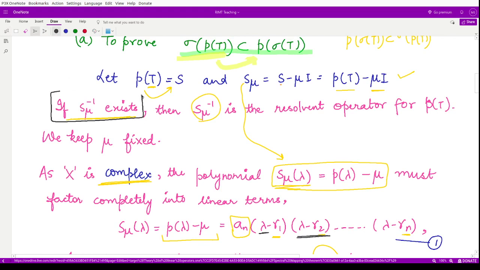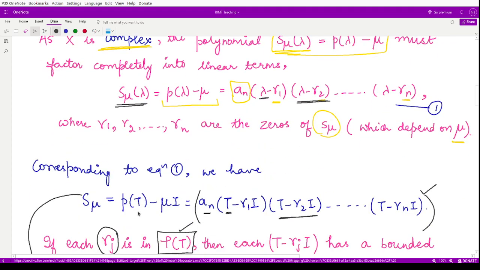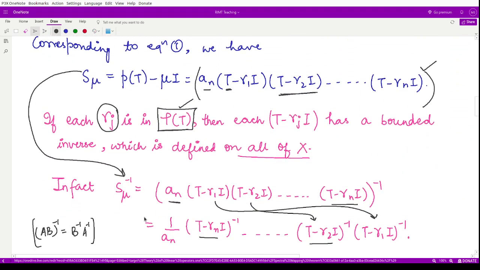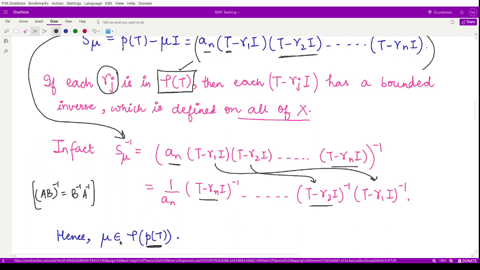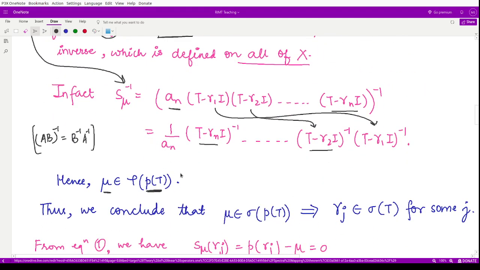If S mu inverse exists, in that case, because we are able to define an inverse operator corresponding to this S mu lambda, which is defined like this here, mu will obviously belong to the resolvent set for the operator P of t. Why P of t? Because by the definition of S of mu, you can see here that it is P of t minus mu I. So that means this is a resolvent operator corresponding to the operator polynomial P of t. So therefore this is the case.